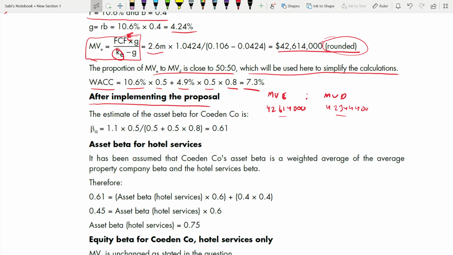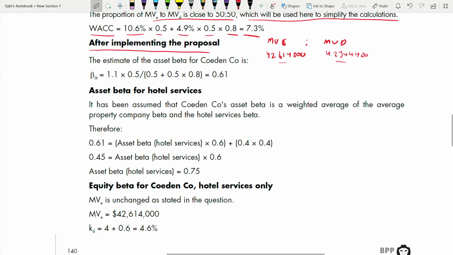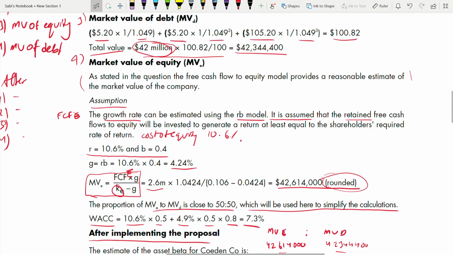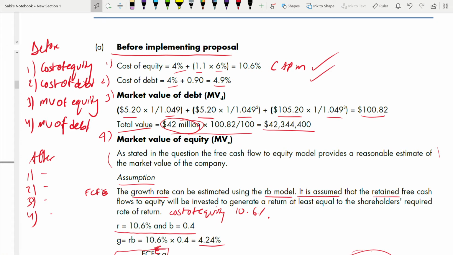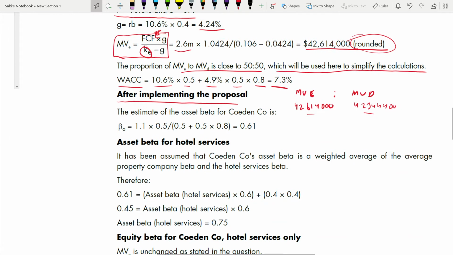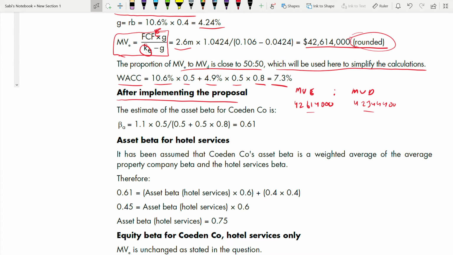Now here, if you see, it looks very different. Here you can see they're starting with asset beta, then equity beta. They are not starting like this, cost of equity, cost of debt. Okay, the reason is that you cannot find it directly after implementing. By using CAPM, you cannot find your cost of equity directly. Here also they are finding cost of equity, cost of debt, market value of equity, market value of debt only. But their starting point, they cannot directly use CAPM and find cost of equity.